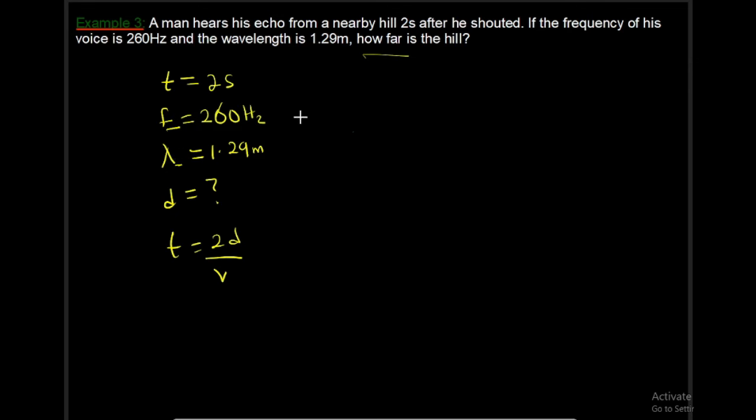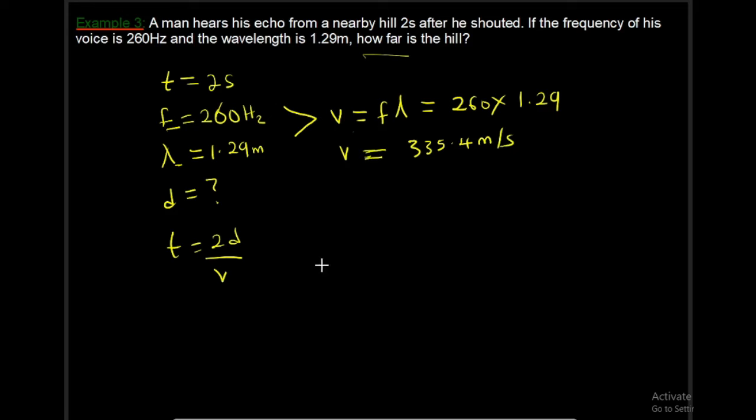Don't forget, when we started this course, we said the velocity of sound mathematically is equal to what? V equals F lambda. F is 260, so we have 260 times lambda, which is 1.29. That will give us V equals 260 times 1.29, which is 335.4 meters per second. So that's our value of V.